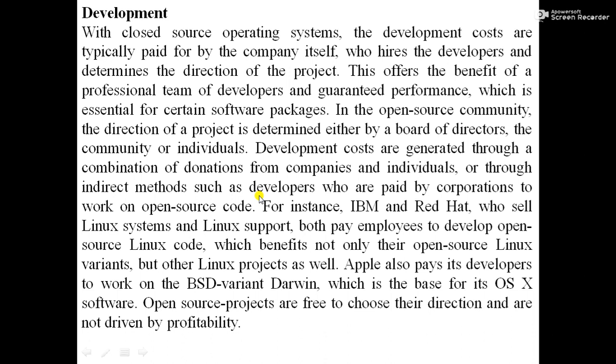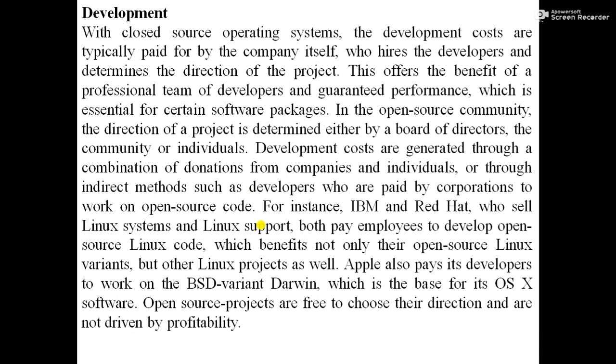to development. So here, with closed source operating systems, the development costs are typically paid by the company itself, who hires the developer and determines the direction of the project. This offers the benefit of a professional team of developers and guaranteed performance, which is essential for certain software packages.